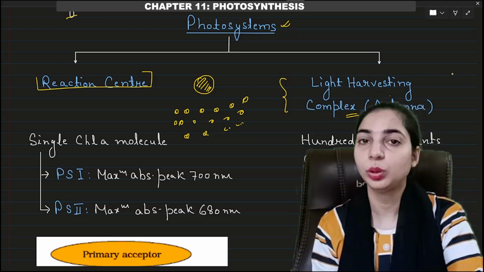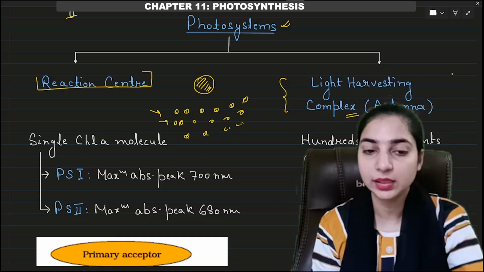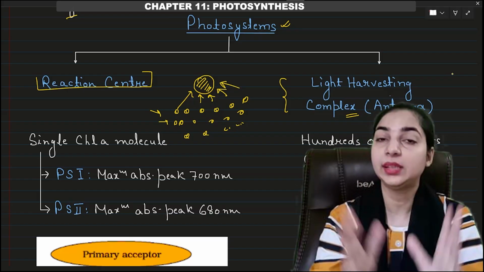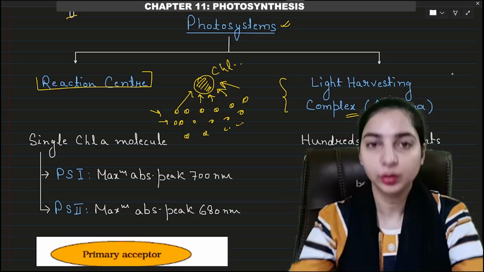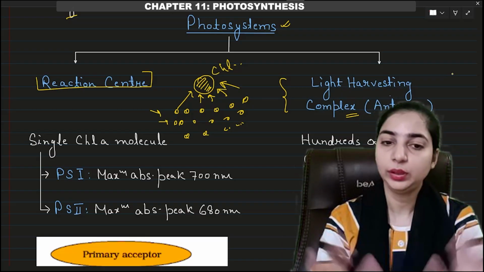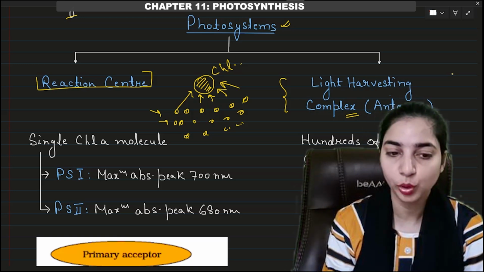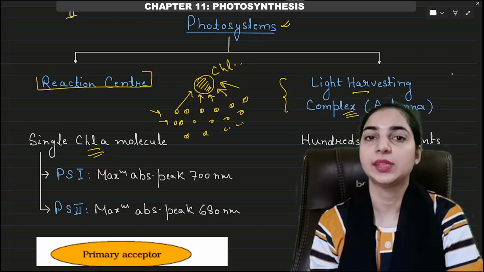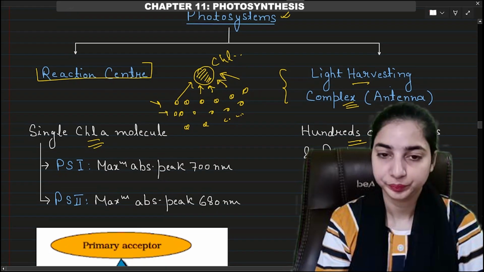So what is the function of the accessory pigments? They will absorb light of different wavelengths and they will transfer this light to chlorophyll A. Chlorophyll A is the chief pigment, right? And it is the reaction center. So the most important is chlorophyll A. Other pigments will be helping chlorophyll A by transferring to it the light of different wavelengths. Together they are known as photosystems. The parts of a photosystem are the reaction center, that is the chlorophyll A molecule, and the second part is the light harvesting complex, which consists of the accessory pigments. It can consist of hundreds of pigments and proteins.